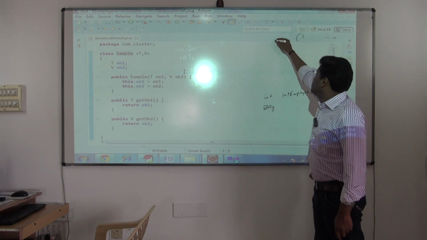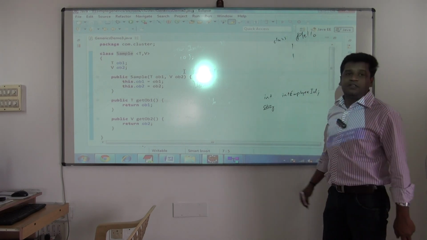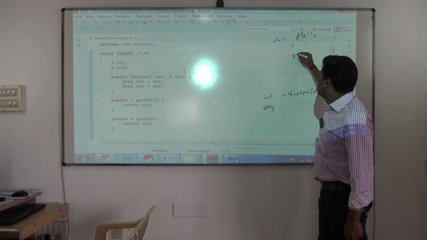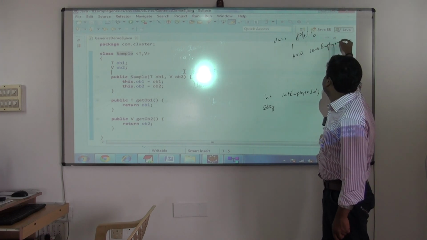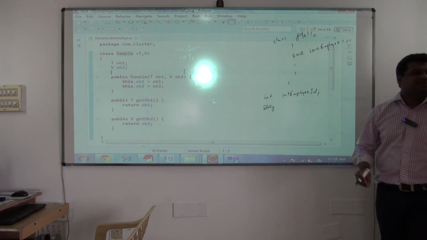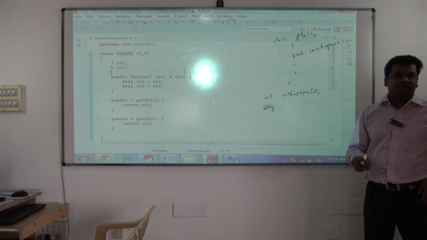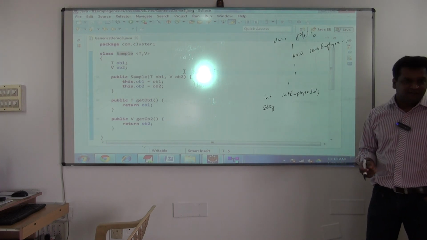First letter caps, like class Hello. How do you go with the method? Void saveEmployee, first letter small, second word first letter caps. So for class names we have a convention, for method names we have a convention. For everything we have a convention here.